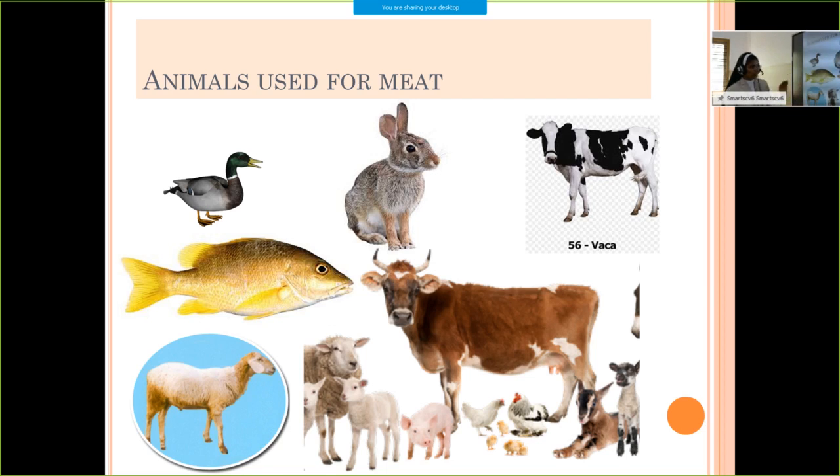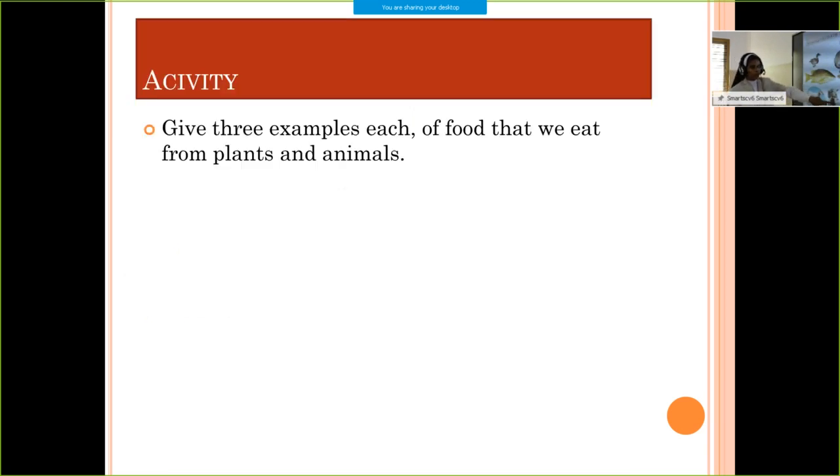So what we discussed is animals as a source of food. From animals we can obtain milk, meat, egg and honey. Try to remember two or three examples in each item. Here is one more activity. You have to note it down in your notebook and try to complete it before the next class: give three examples each of food that we eat from plants and animals.